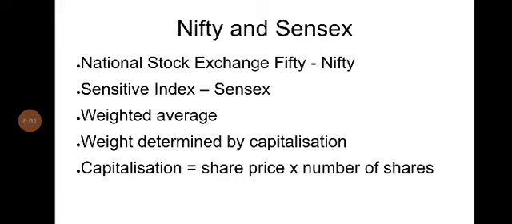So the balance 50 shares are called free float shares because they are floating in the market. They can be bought by anybody. So when we take only these free float shares and multiply with the share price, we get free float capitalization. Whereas full capitalization is a case where we take all the shares. That is, in the case of ABC company, we take all the 100 shares and multiply with the share price to obtain the full capitalization. So this is the difference between free float capitalization and full capitalization.